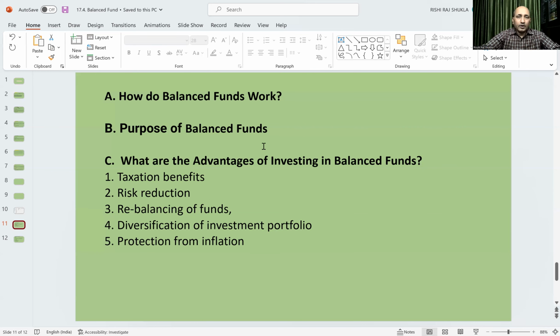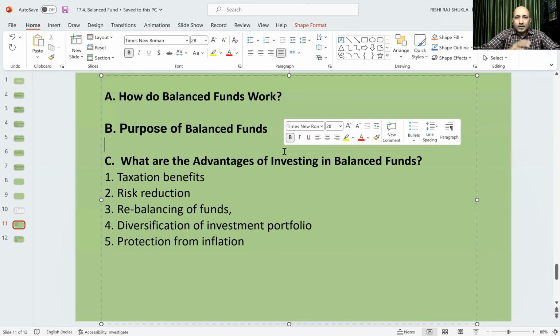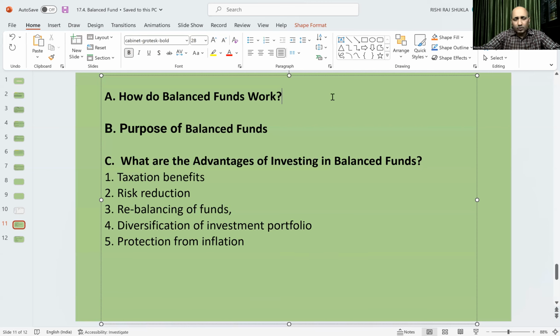If a fund is only in equity, then there will be more risk of market volatility. So the debt component, if it is 40 to 60%, will cover the risk. From the debt component, we can expect 6 to 6.5% return. So this portion will minimize risk.